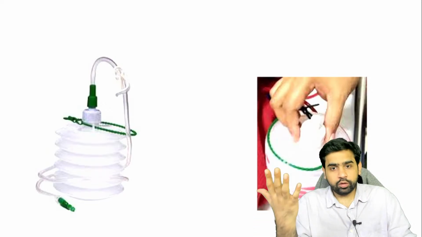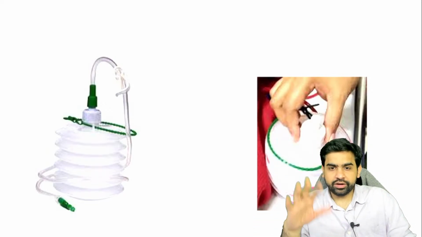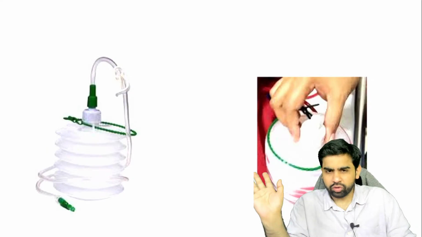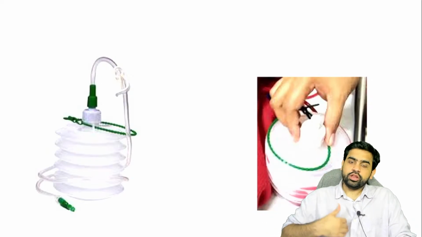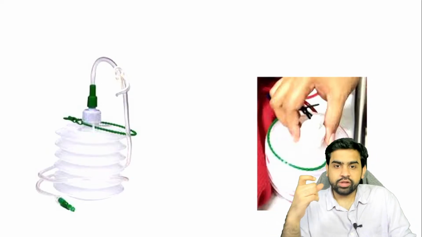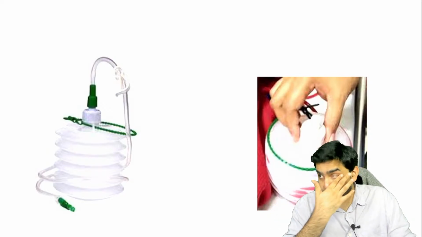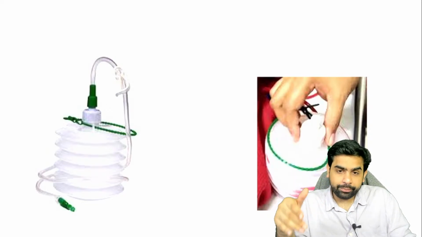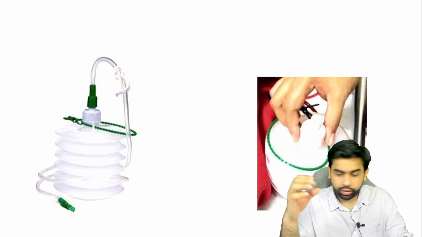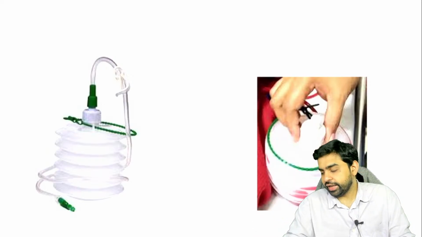Okay, so earlier we used to use the serratus anterior and latissimus dorsi, but that was kind of not done. Then we started using the transversus rectus abdominis muscle, the TRAM flap. Now, the TRAM flap can be of two types. It can be either a pedicled TRAM flap, or it can be a free flap.